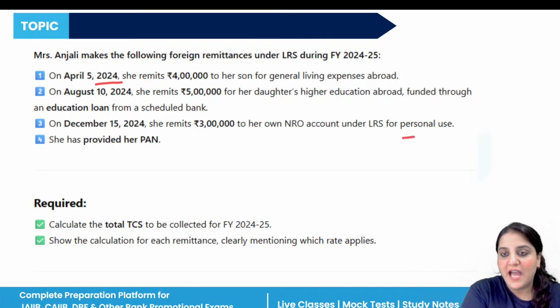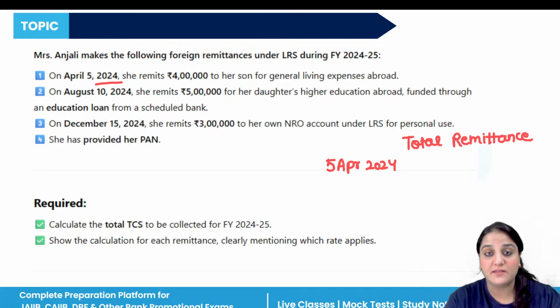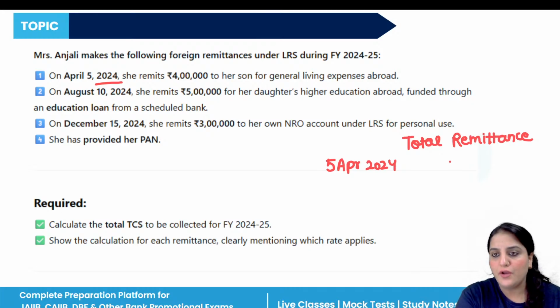Basically, here we have to prepare the total remittance first. The date is given as 5th of April 2024. She remits 4 lakh to her son for general living expenses abroad. So total remittance here is 4 lakh, right?